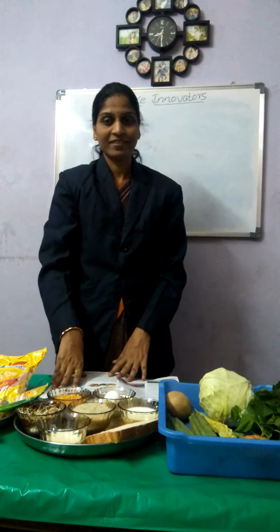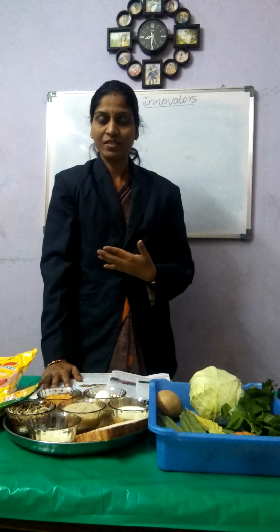Now in class 7, we are going to study what are the different food components present in the food items that we eat. So, now we are going to discuss each one of them: what are the different food components present in the food items that we eat in our daily life?